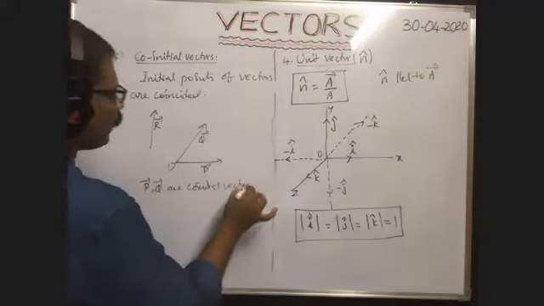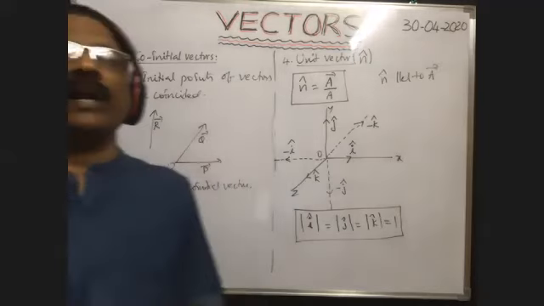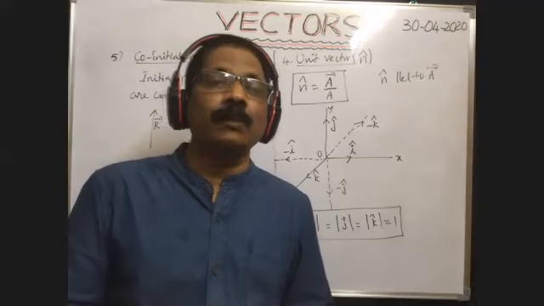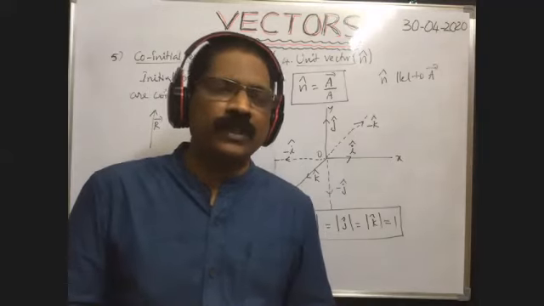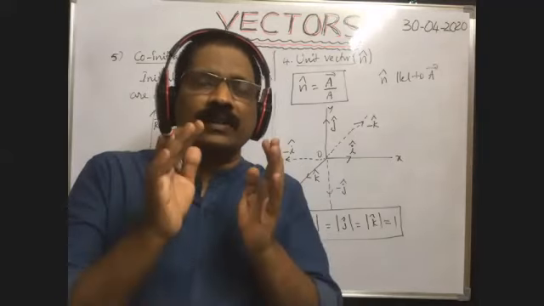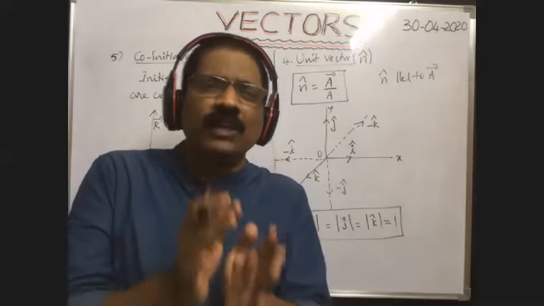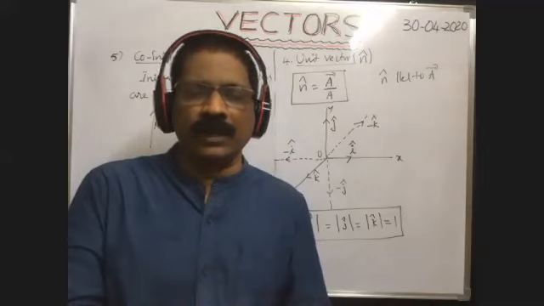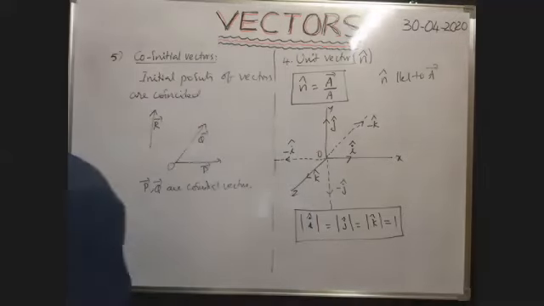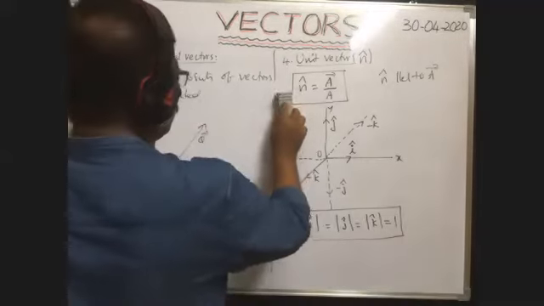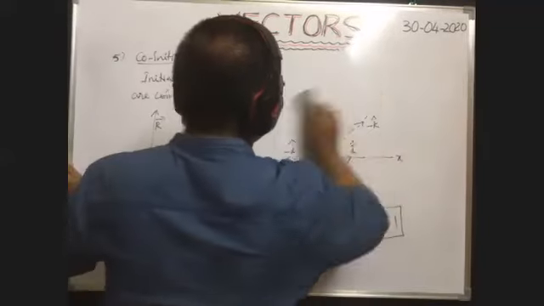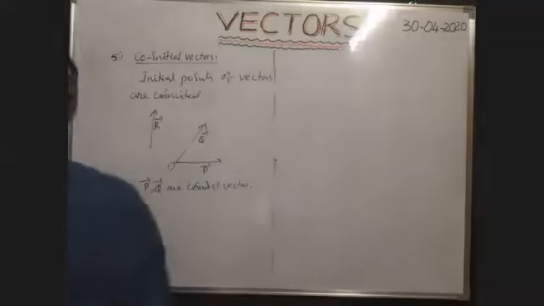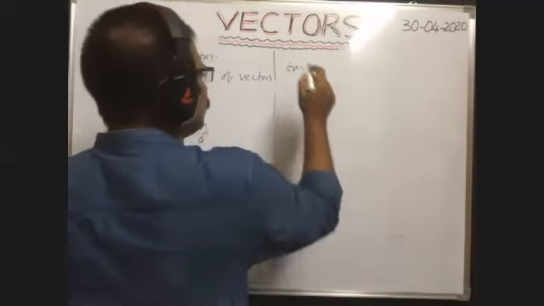This is a very, very important point, because to find the angle between any two vectors, definitely we have to take the two vectors as coinitial vectors, and then only we can measure the angle between them. Otherwise, we cannot measure the angle between them. Okay, that's why, to measure the angle between any two vectors, one example I will explain here.